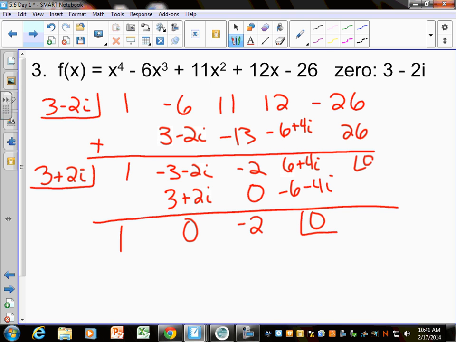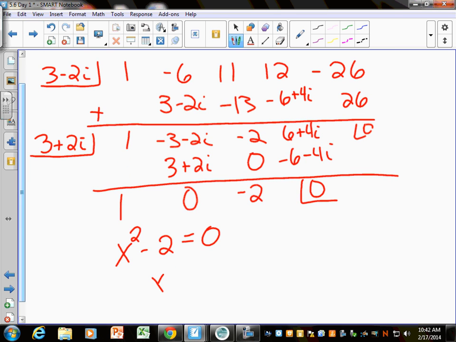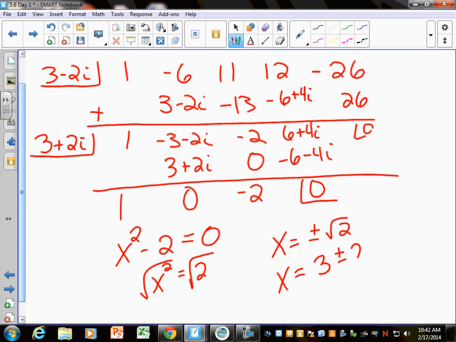What's my exponent left on this one? This is x to the 4th, so we divided out once. It was x cubed. Divided out again. This would be x squared plus 0x minus 2. Now your job is to solve that. And what would I do to solve that? I'm going to add 2 over and then square root it. So I'm going to get x equals plus or minus the square root of 2. And I like to go ahead and put the answers, like they gave me 3 minus 2i, but I'm going to say 3 plus or minus 2i.